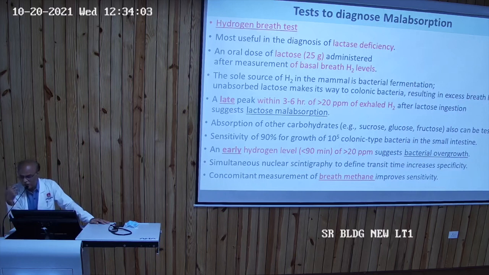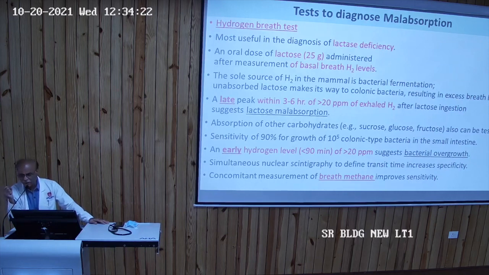So any hydrogen in the breath, we'll do a first basal test before giving the lactose. Basal H2 level we'll see, and then we'll do the test after. So like that, it will suggest lactose malabsorption. A late peak means lactose malabsorption.